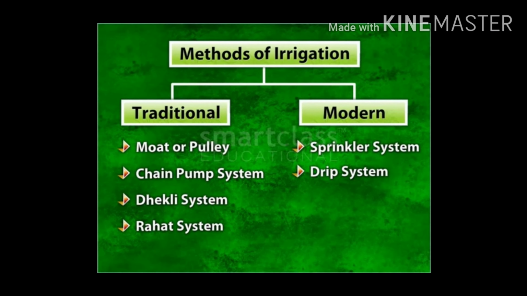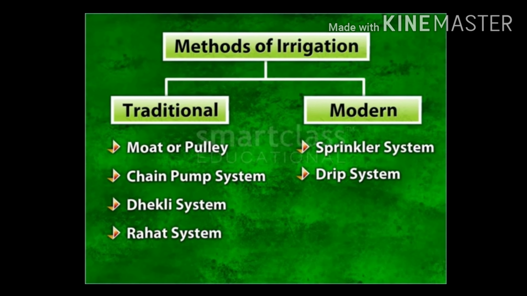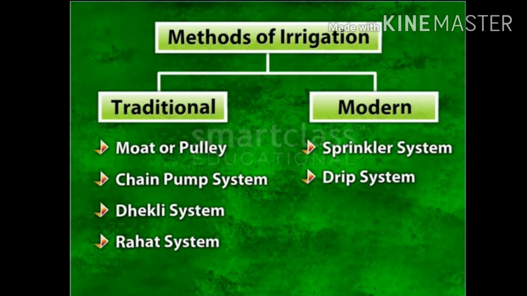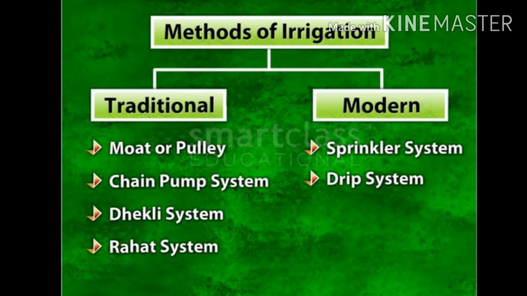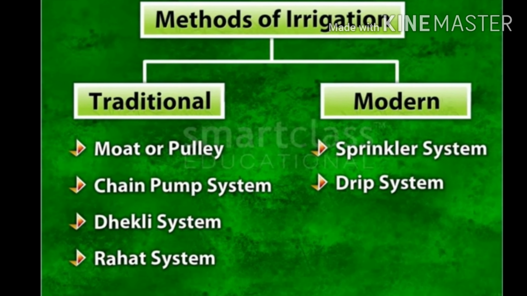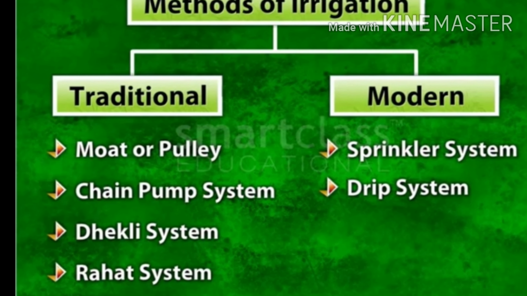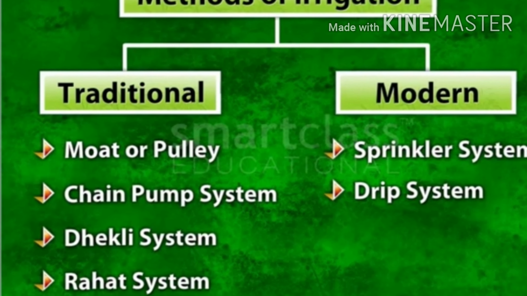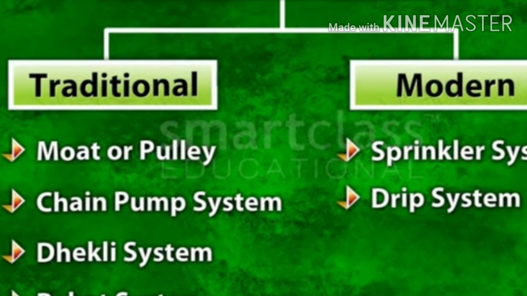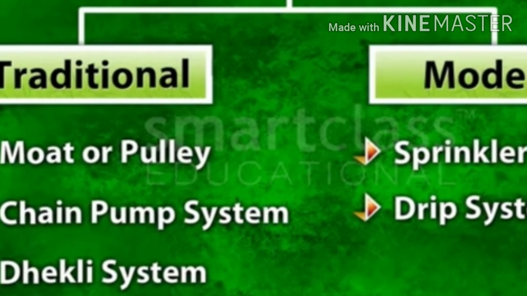So now let's see, students, what are the different methods of irrigation, that means how is irrigation done. Mainly two methods are there, traditional methods and modern methods. In traditional methods, four types are there. First is the moat or pulley system. Next is the chain pump system. Third is the Dhekli system. And fourth is the Rahat system. And the modern methods of irrigation are the sprinkler system and the drip system. So now one by one we will read about them.